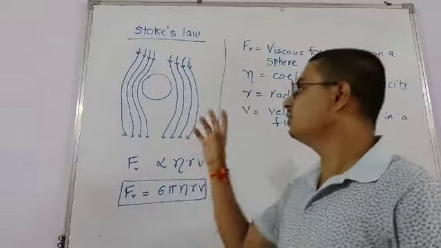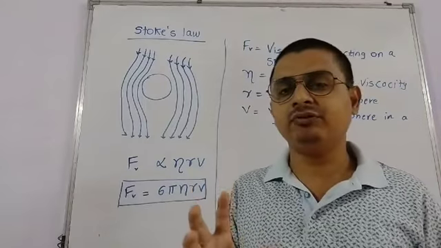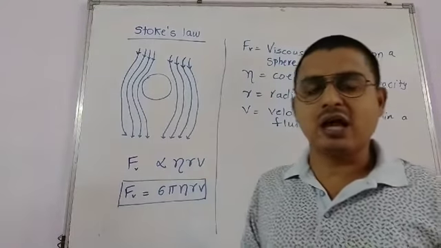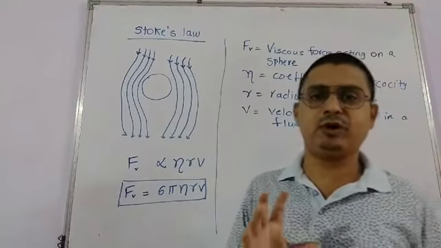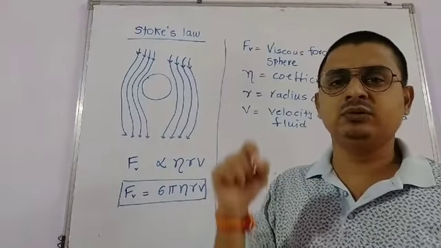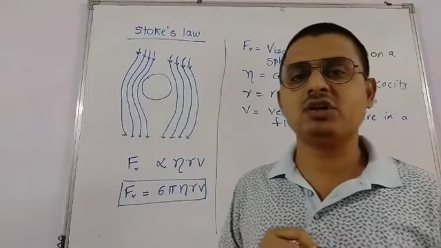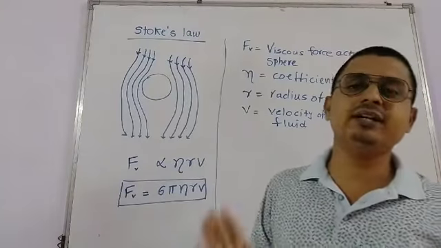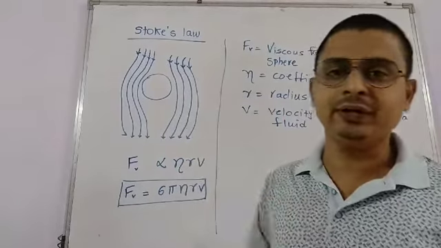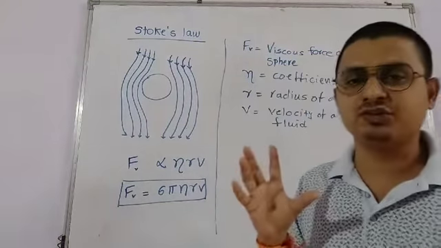This viscous force can be given with the help of Stokes' law, and Stokes' law says that the viscous force acting on a spherical body dropped into the liquid is directly proportional to, first, the coefficient of viscosity, second, the velocity with which the spherical ball is dropped into the fluid, then r, that is the radius of a sphere or a spherical ball.